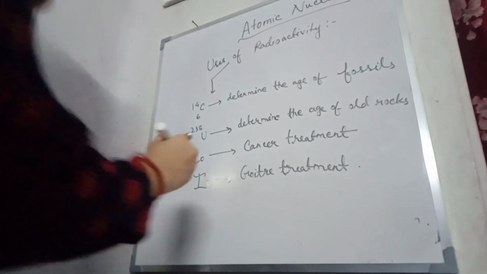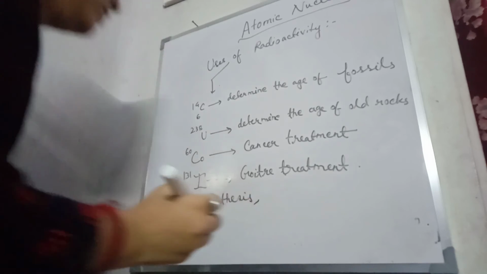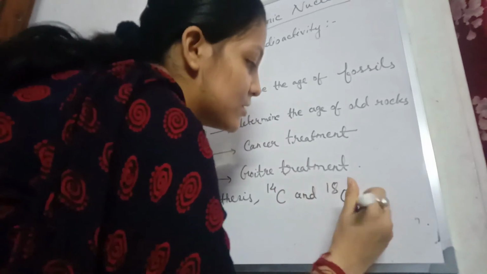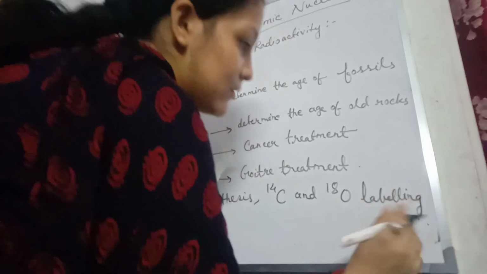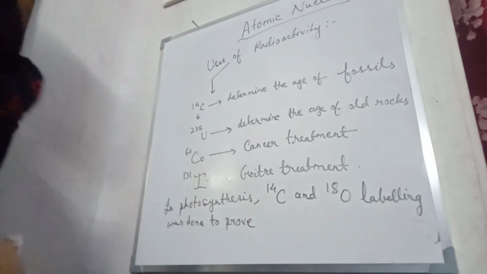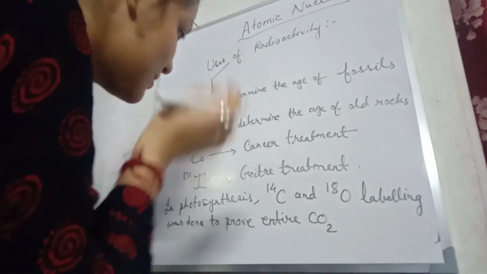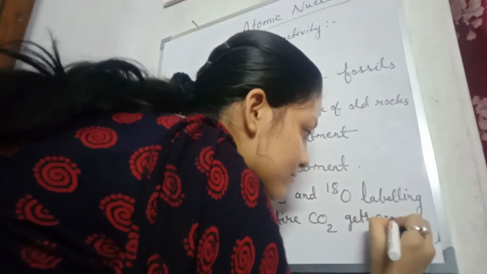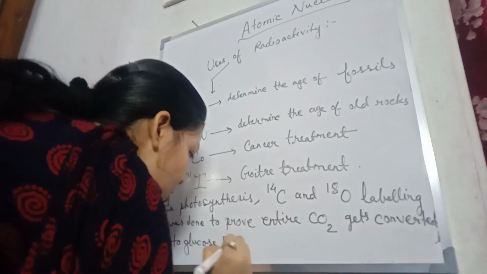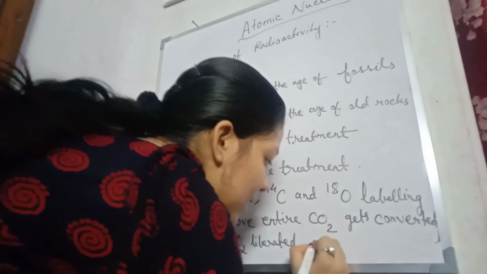Now, the last one, in photosynthesis. In photosynthesis, carbon 14 and oxygen 18 labeling was done to prove that the entire CO2 gets converted to glucose, because we know in photosynthesis CO2 and H2O are the reactants, and the oxygen liberated comes from H2O.